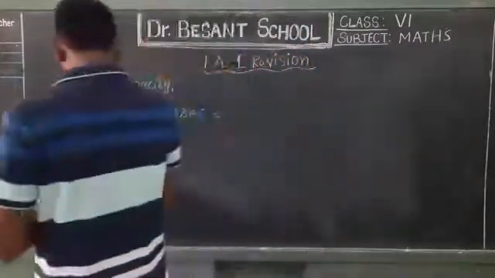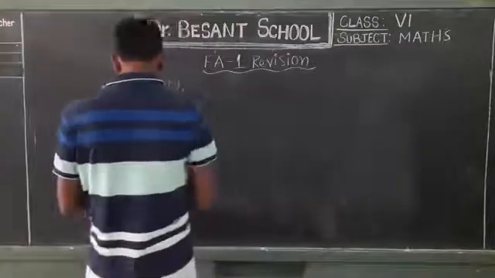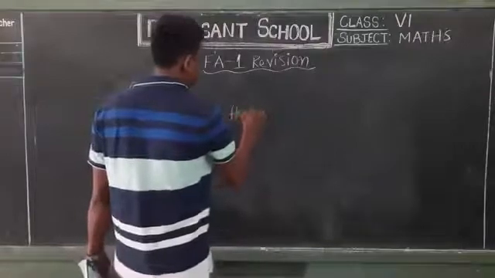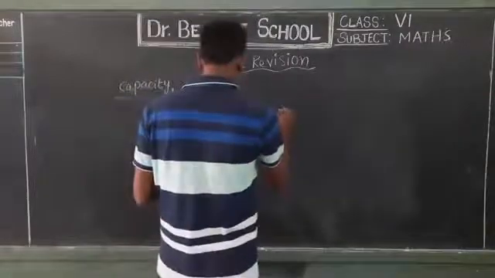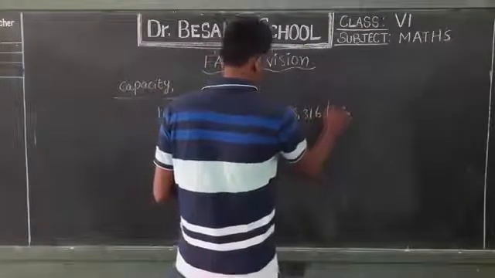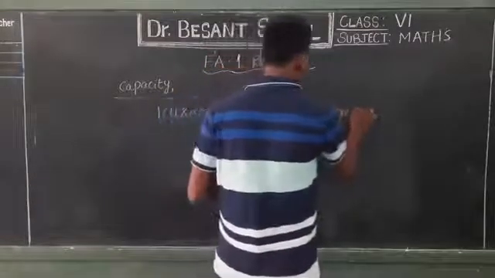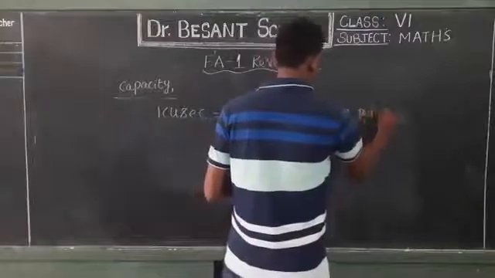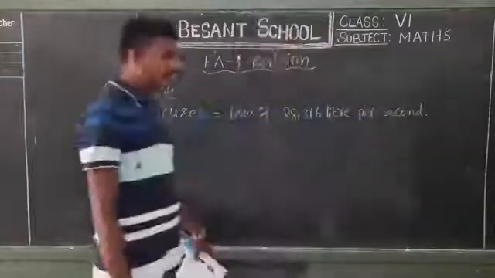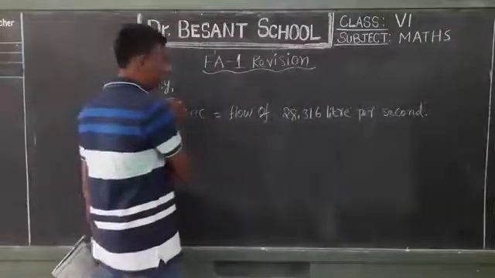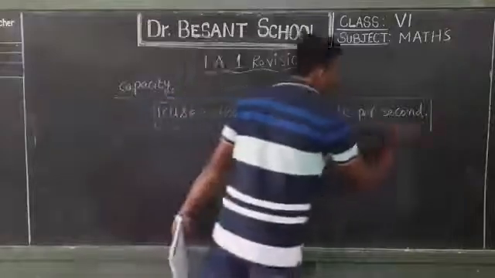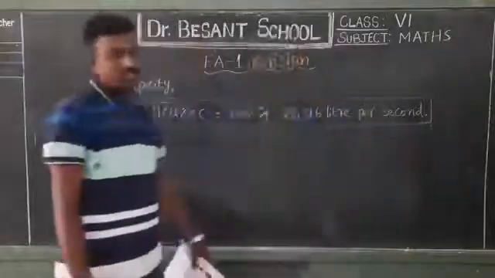So 1 cusec is water flowing at the rate of 28.316 liters per second. This quantity is said to be called 1 cusec, that is, cubic feet flowing per second. We already discussed this.